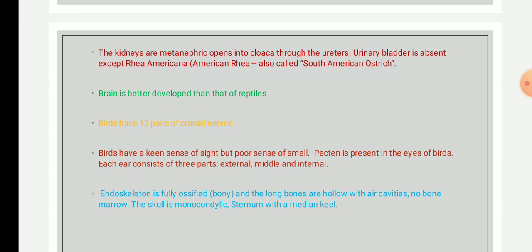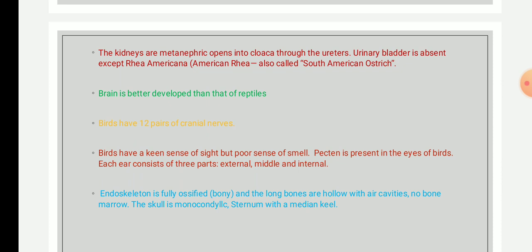The next point is the endoskeleton. The endoskeleton is fully ossified, that is bony. It is formed of bones, and the long bones are hollow with air cavities, that is pneumatic, and this helps in reducing the weight. There is no bone marrow present, that's why the bones are hollow. And the skull is monocondylic, that is with one occipital condyle.